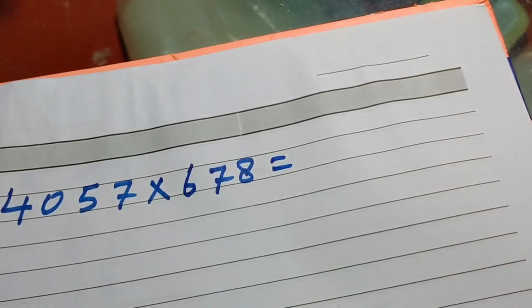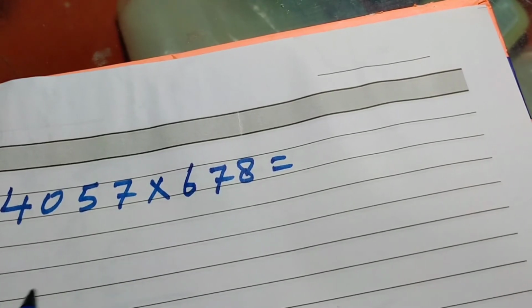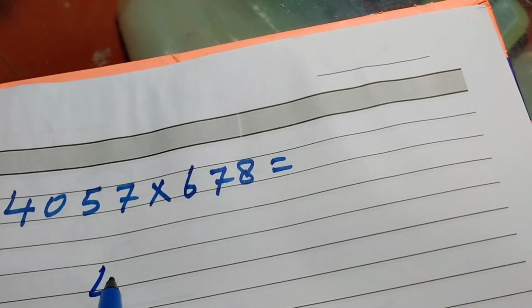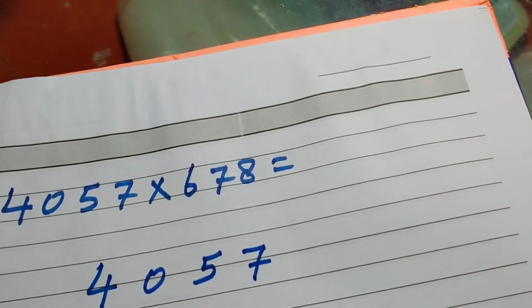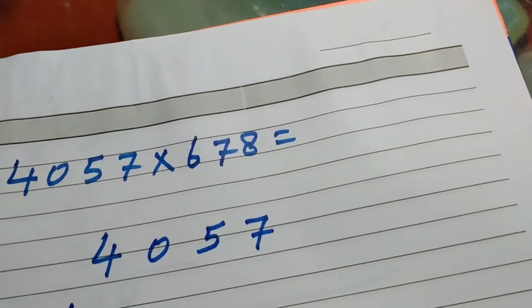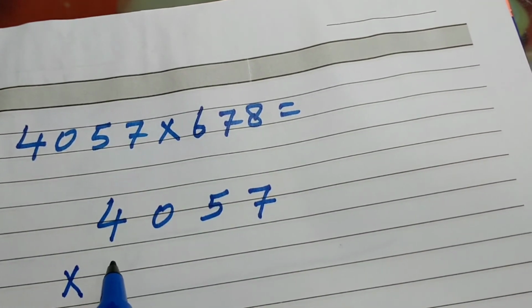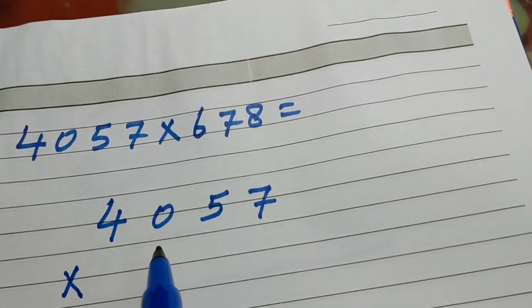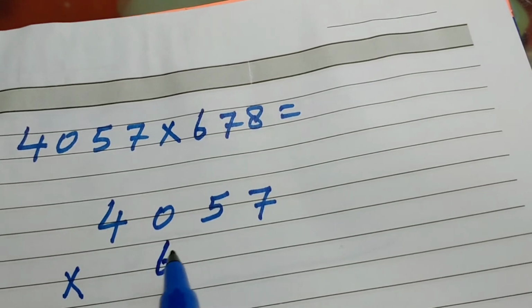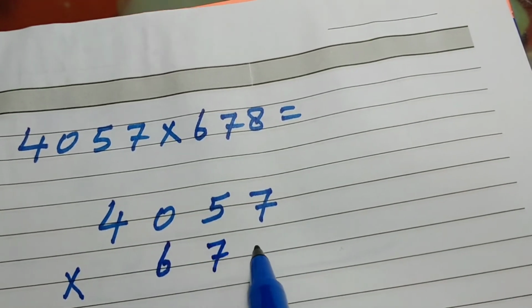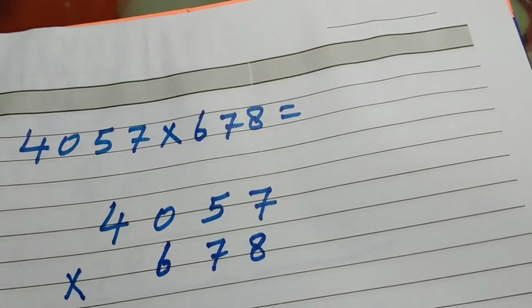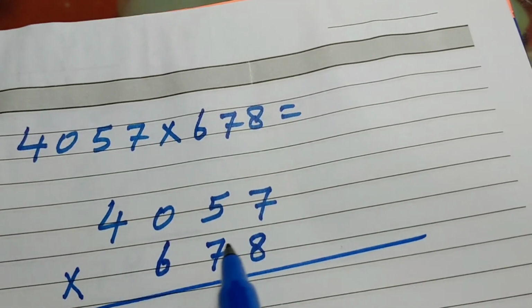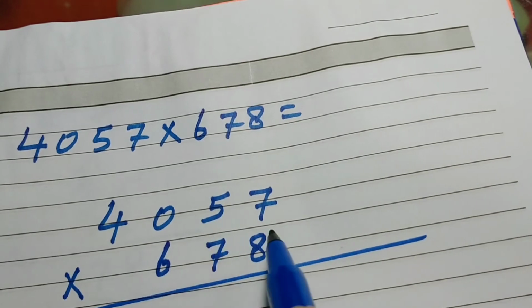So my dear, we will write in the column method. 4057 multiply 678. I'm not going to start 6 from the 4, from the 100 place. So don't start from 4, you can reach up to 10s, you will not reach here.